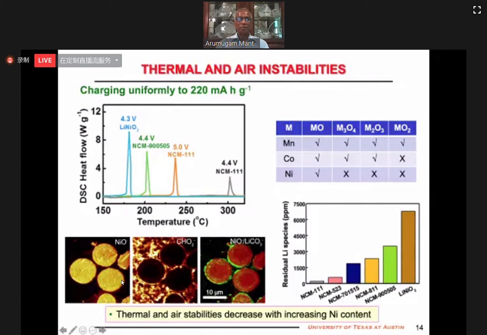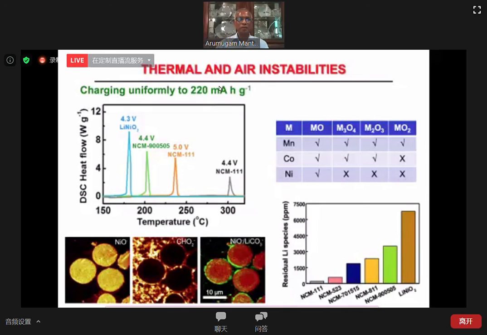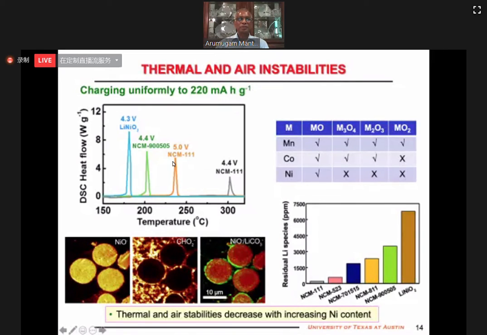Safety or thermal. So to compare the thermal stability, we have to charge them to the same capacity, otherwise it will not be a good comparison. So this is after charging to 220 milliamp hour per gram. As you see here, when the nickel content increases, the thermal stability decreases. That is understandable. Manganese has all kinds of oxides, 2+, 3+, 4+ oxide. Cobalt has only 2+ and 3+ oxide, no 4+. Nickel has only 2+ oxide, not even Ni2O3. Therefore, nickel is much more unstable in contact with the electrolyte. So that's why the stability is decreased.